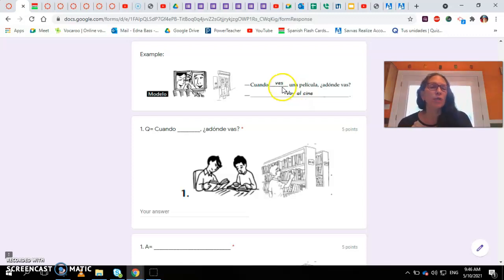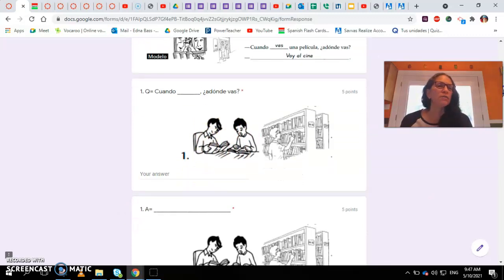So this is what I need you to do. Remember that you are asking somebody. Or in this case, this student is asking this other student, but they are talking one to the other. So it's from first person POV to second person. So I'm asking, when you do this, where do you go? So the other person is going to say, I go to, and then the place. So that's what you're going to do. So the first one is the question, when, and then you see the activity here. Where do you go? So you're going to put the activity here.